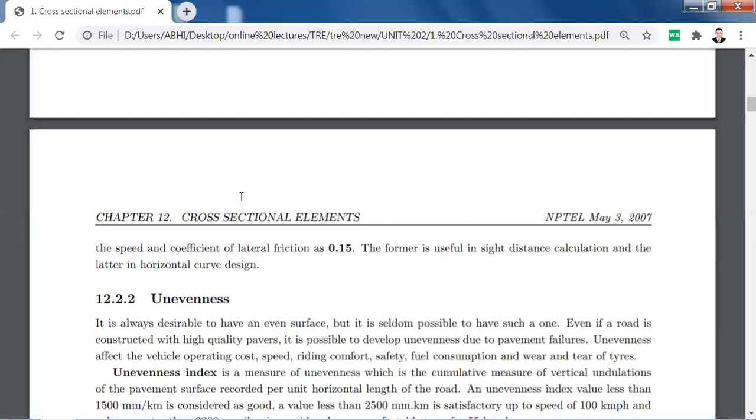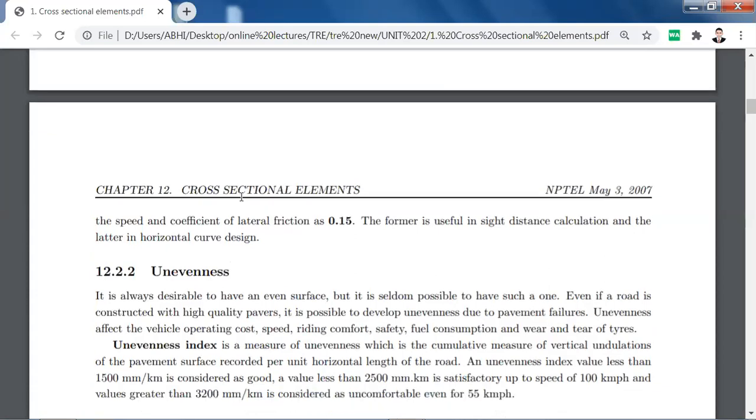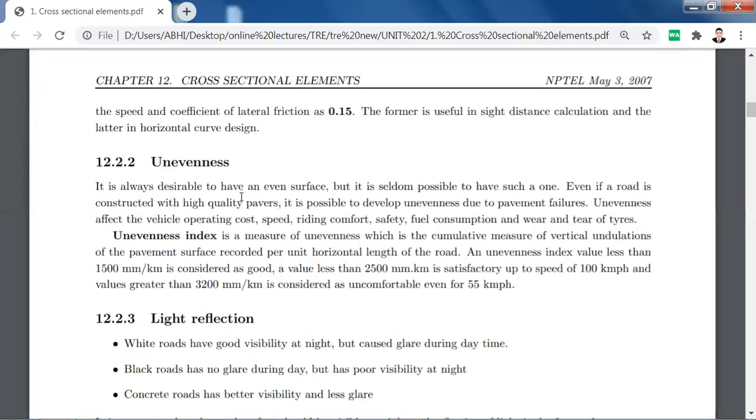The next point is the unevenness. Now what is this unevenness? It is very common to all of you. Whenever you are traveling on a road, especially our roads, this unevenness you always feel while driving. It is always desirable to have an even surface, but it is seldom possible to have such a one because of the road characteristics.